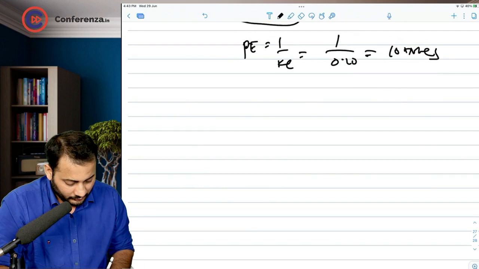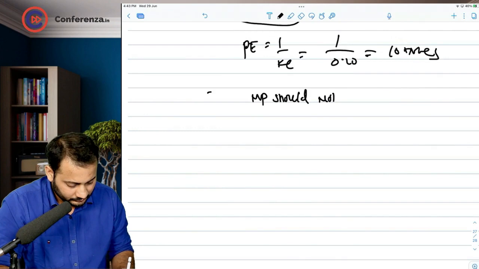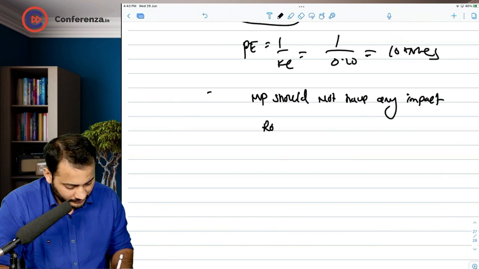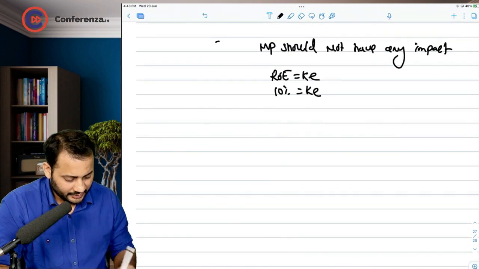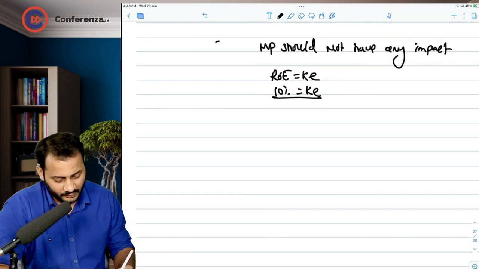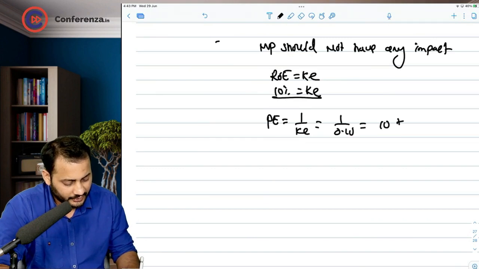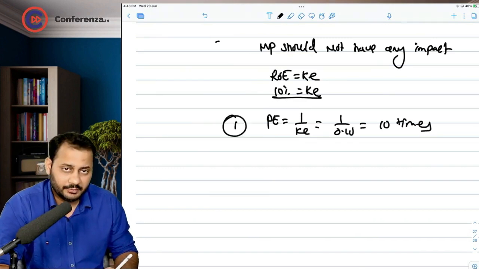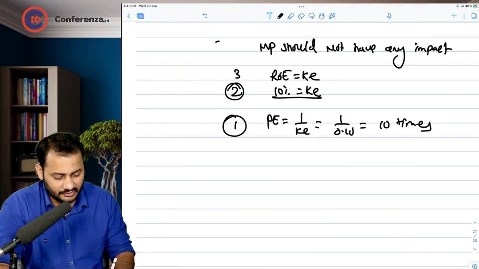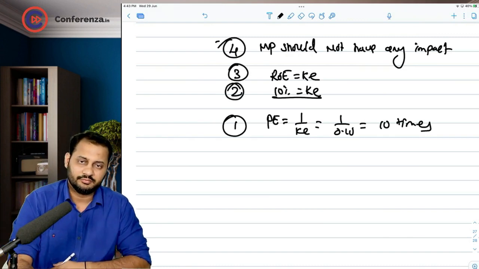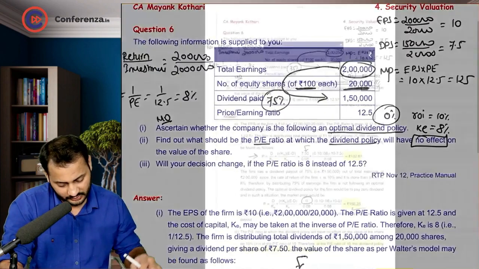So the last step given to you was that market price should not have any impact. This is possible only when ROE is equal to KE. ROE of 10% is given to you. So the second step is KE should be equal to 10%. Now, for KE to be 10%, PE ratio should be 10 times. So this is your first step, then this is second, then this is third, and then automatically this is fourth. Getting it? Okay.